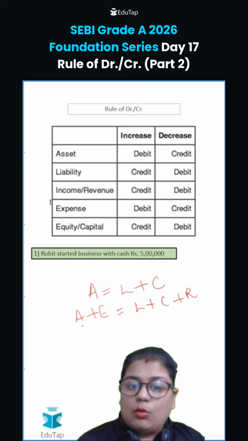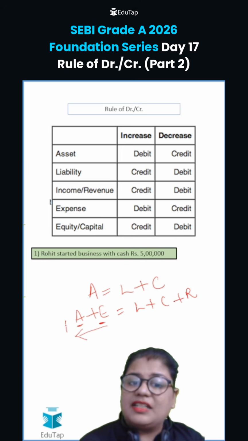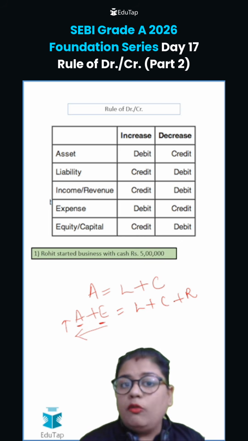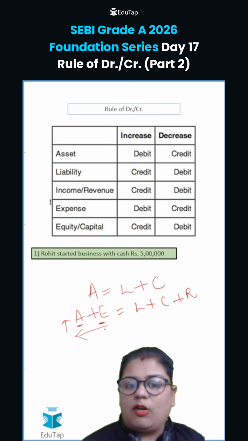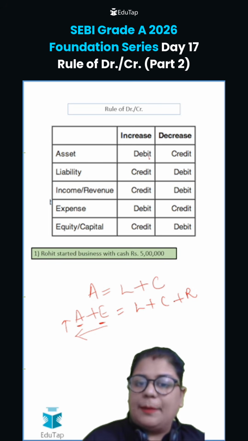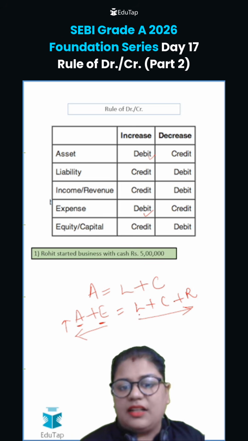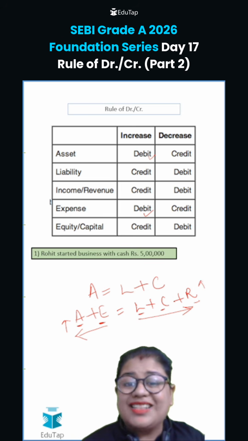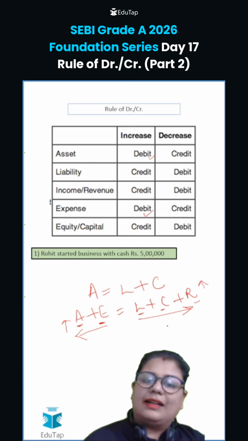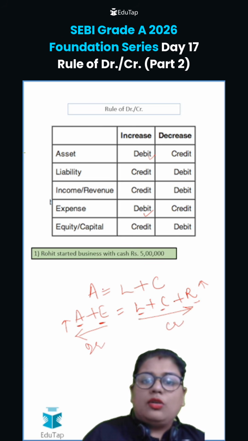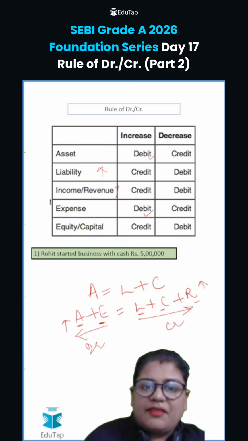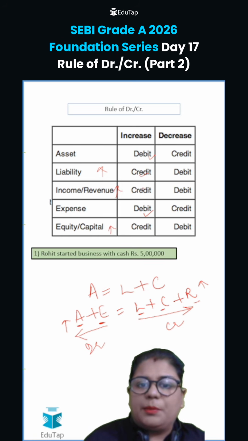Now, on the left hand side, what do you have? You have your assets and your expenses. When the left hand side increases, the rule for asset and expenses is the same. That is why on the left hand side, we have kept assets and expenses. When they increase, it will be debited. And when the right hand side increases, that is, the liability, capital or revenue is increasing in the business, in that case, it will be credited. So if liability, revenue or capital is increasing, it will be credited.